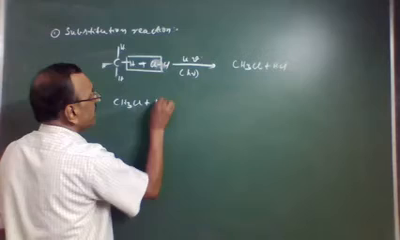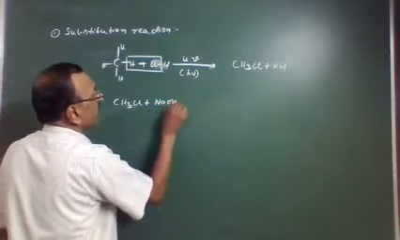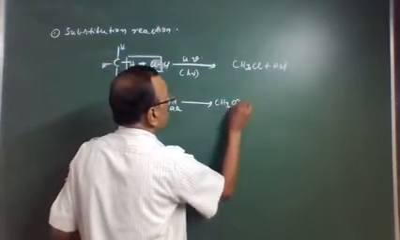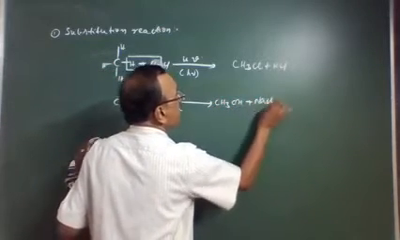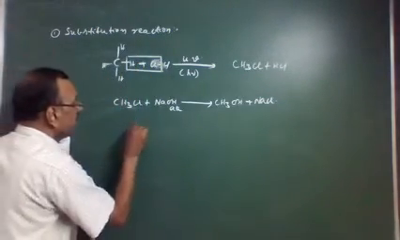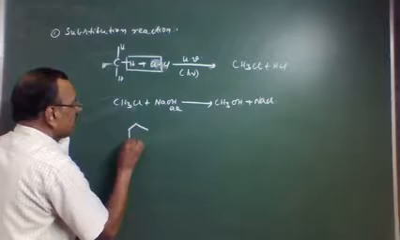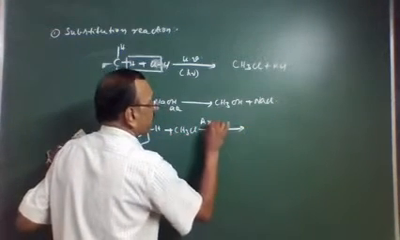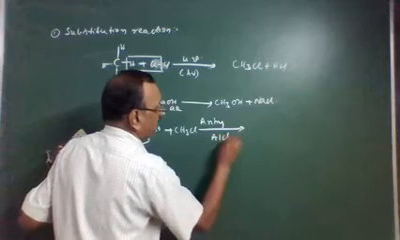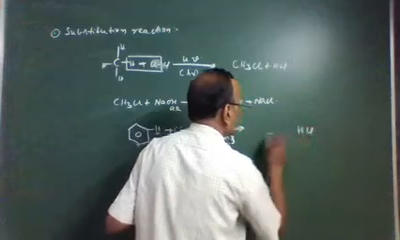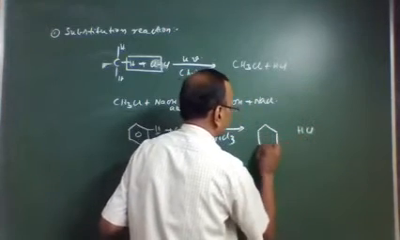Another one is CH3Cl plus NaOH aqueous gives CH3OH plus NaCl. In addition to these two, we have benzene plus CH3Cl and anhydrous aluminum chloride. This H and this Cl are released as HCl and we will get toluene.